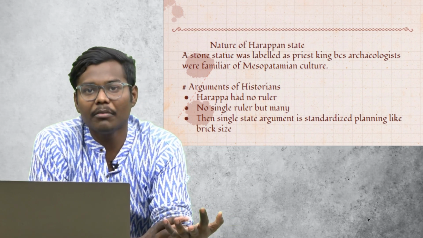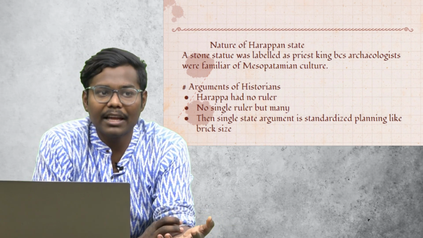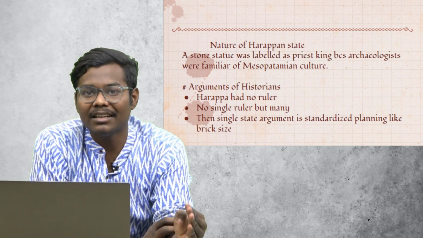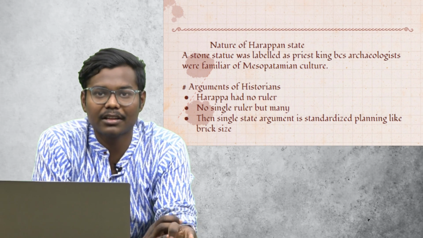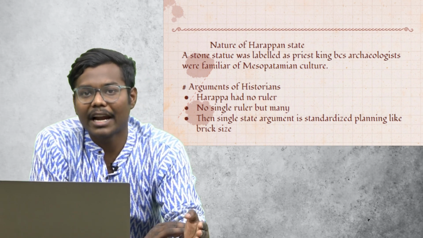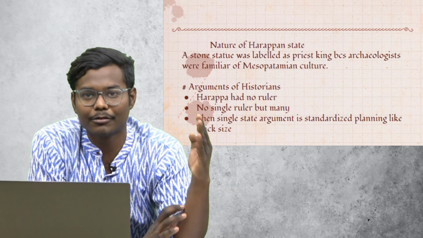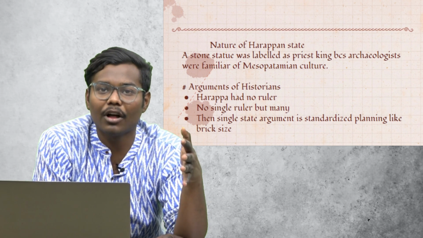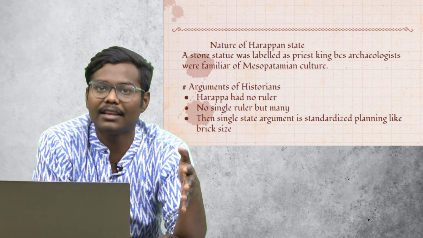But the other argument, which is backed by evidences, is that Harappan state was a pretty much centralized state, because the standardization that we see in bricks, the standardization that we see in canals, or to say in town planning, all these are only possible with a centralized state.